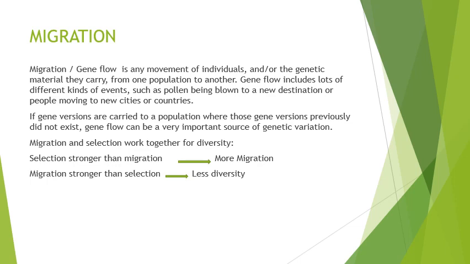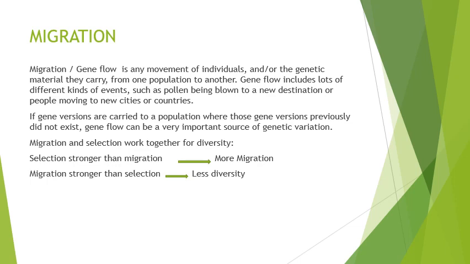How? If selection is stronger than migration, then there will be more diversity. Suppose in a population characters are migrating, but in that case selection is more or faster than the migration, then there will be more diversity, because selection will lead to diversity, more variety will be produced. If it is not selected, it will be eliminated. So that is why the more the selection, the more the diversity.